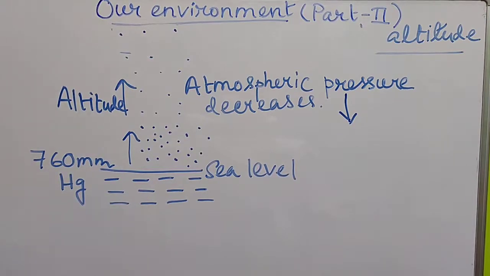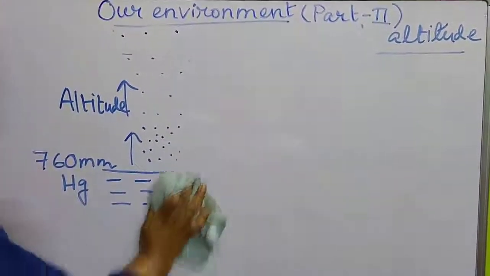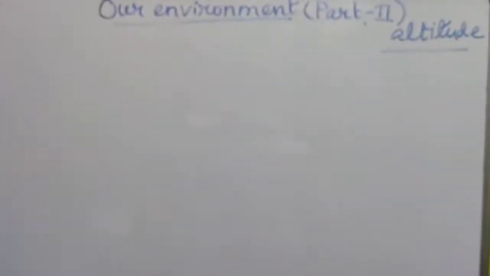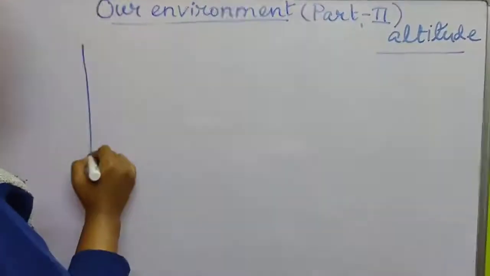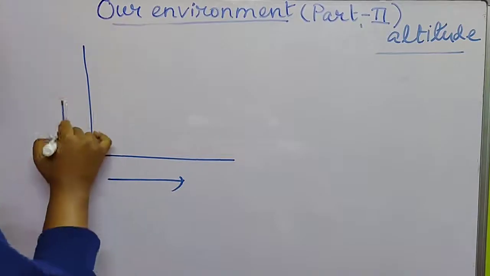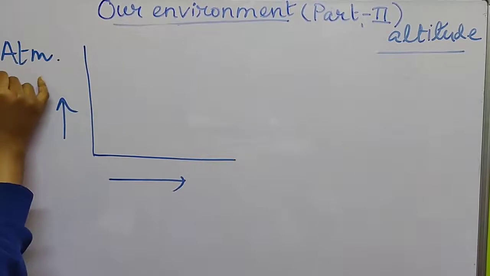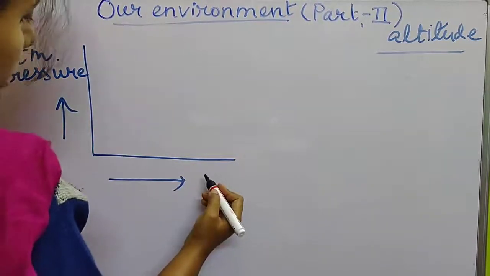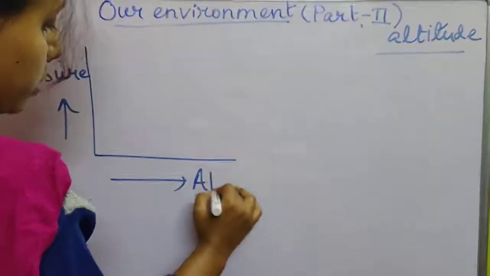So this is the variation of pressure with altitude: atmospheric pressure decreases with increase in height or with increase in distance from the sea level. It can be expressed in terms of a curve, where this is the atmospheric pressure and this is the distance from the sea level, or the altitude.